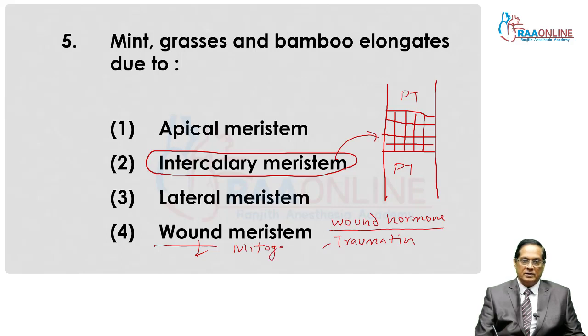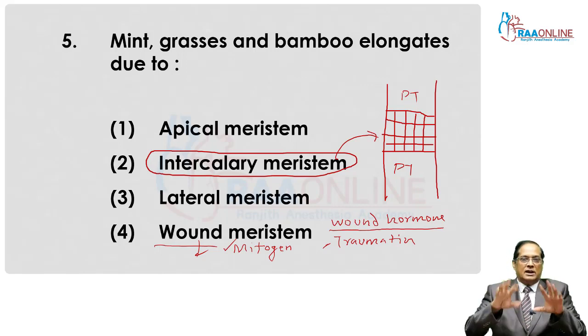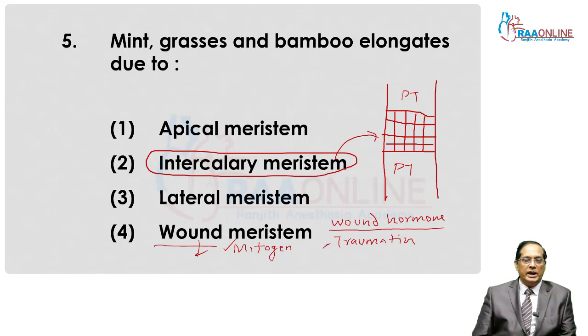Mitogens are those which initiate cell division. What is their role? Secreted by the injured cell, but acts on the neighboring non-injured living cells and makes them active to divide.